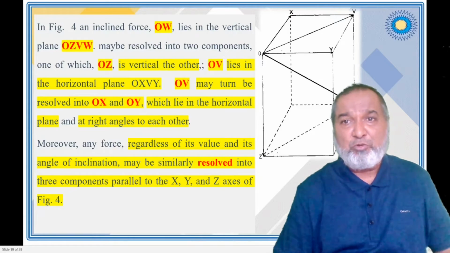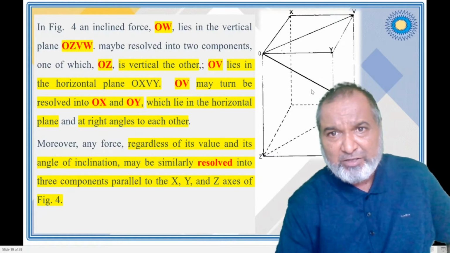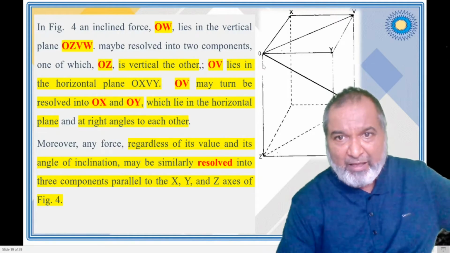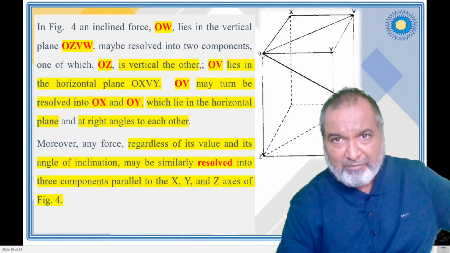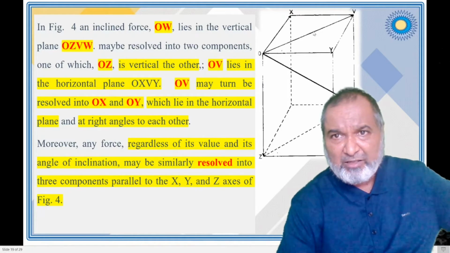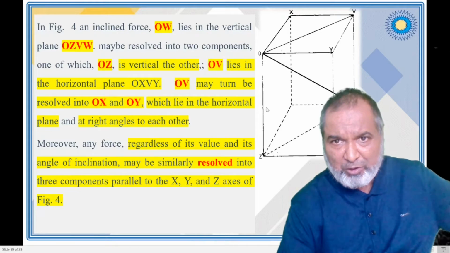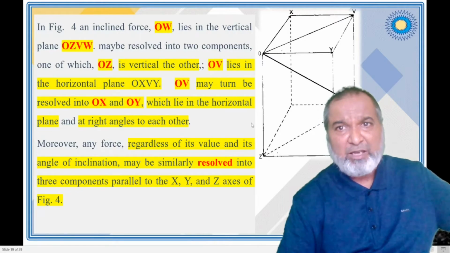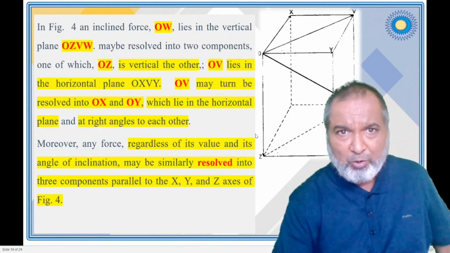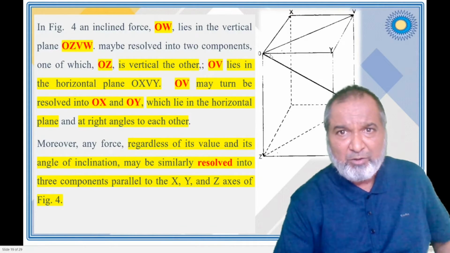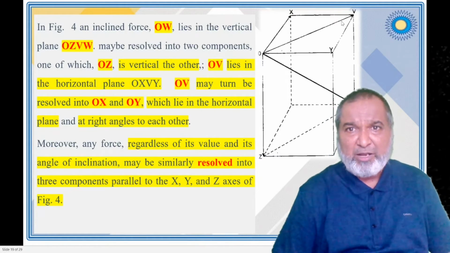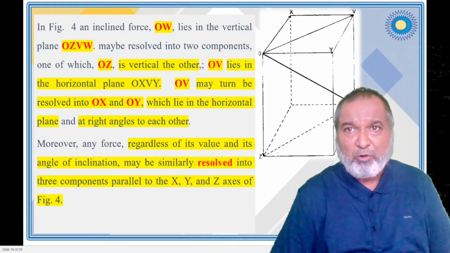It may be resolved into two components. What are the two components? One is OX and the second one is OV. In the vertical, one will be on the lower side and the second one on the other side. So we have the two resolved components, OX and OV.